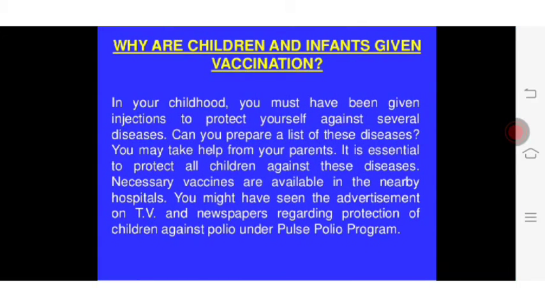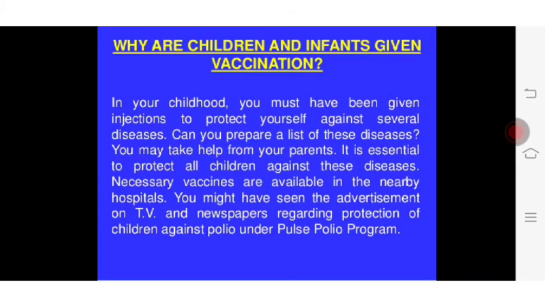In your childhood, you must have been given injections to protect yourself against several diseases. Can you prepare a list of these diseases? You may take help from your parents. It is essential to protect all children against these diseases.